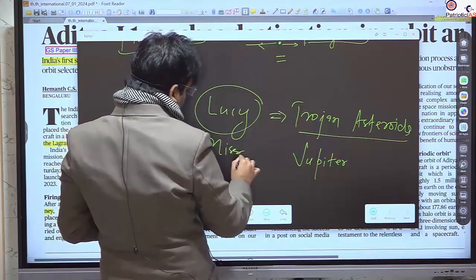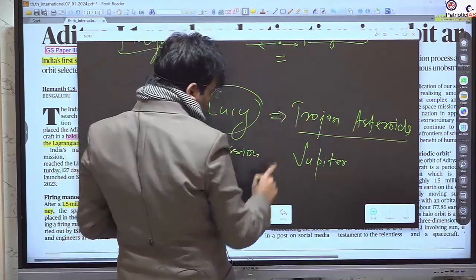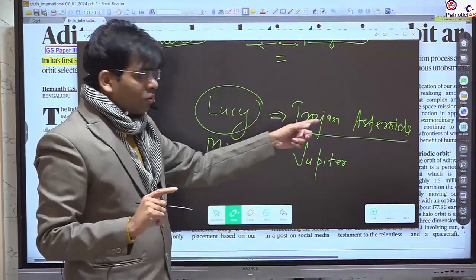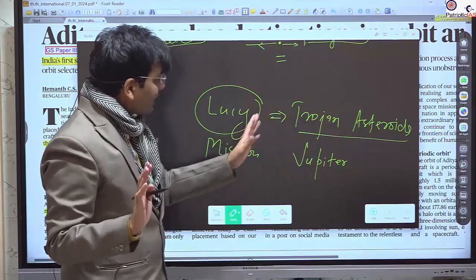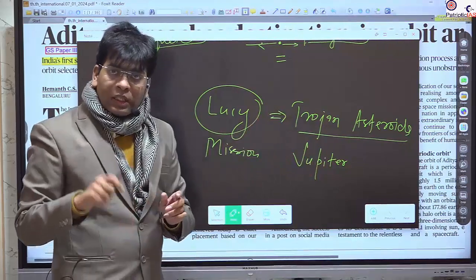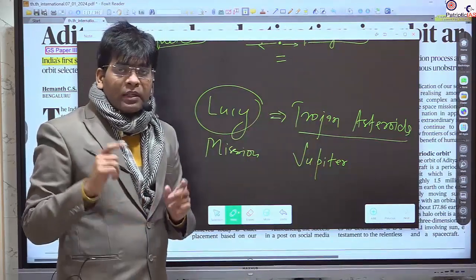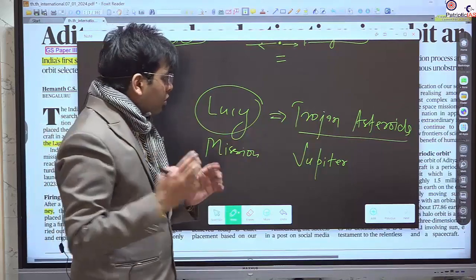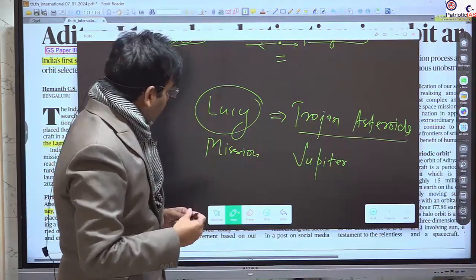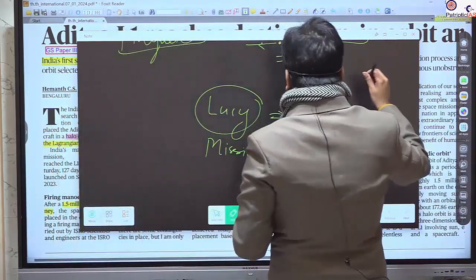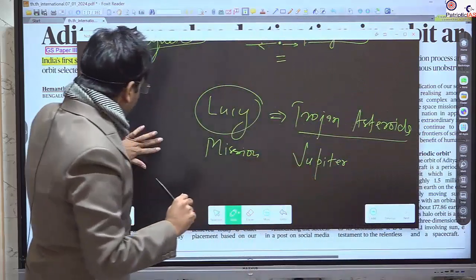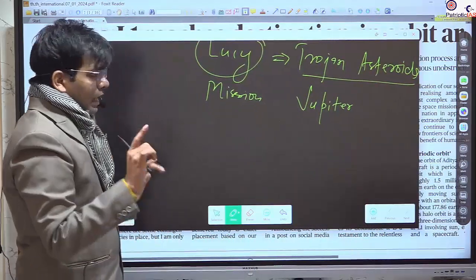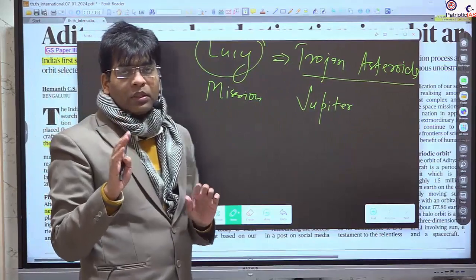You should remember it, and you should also remember what the Trojan asteroids are. UPSC can ask about Trojan asteroids because they are very important, as they can give the mystery behind the evolution of the universe.